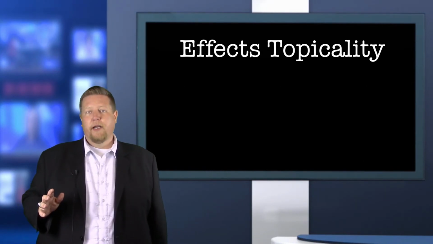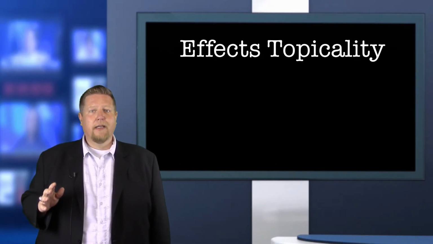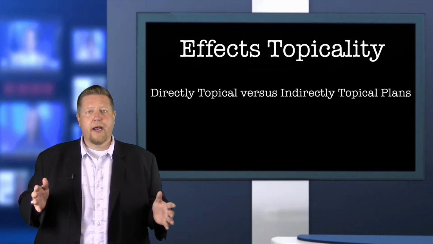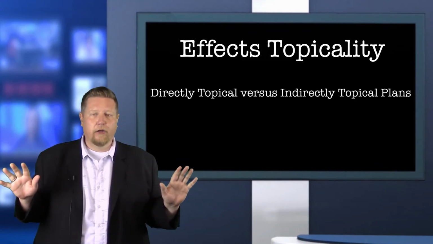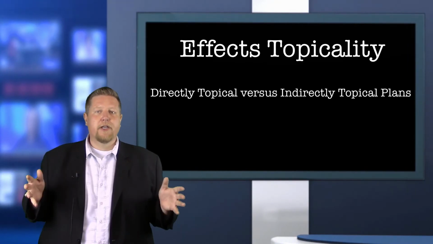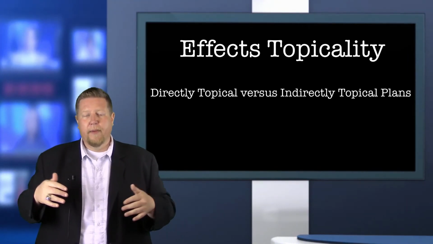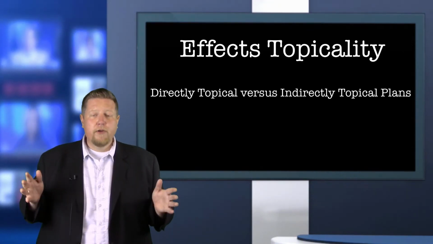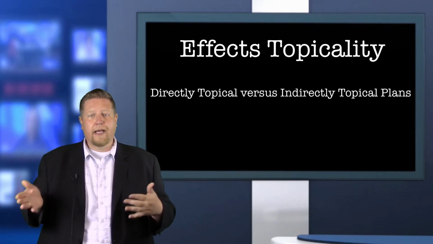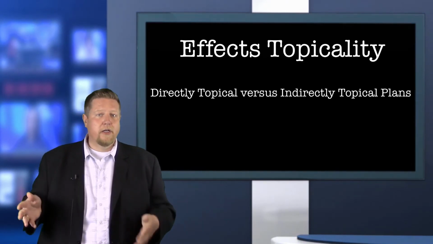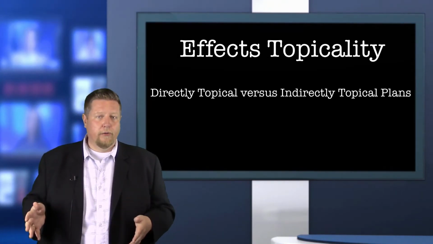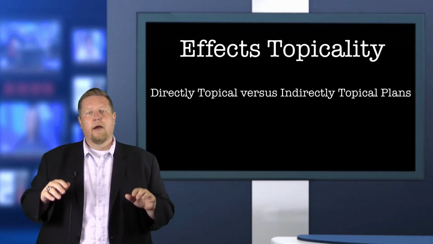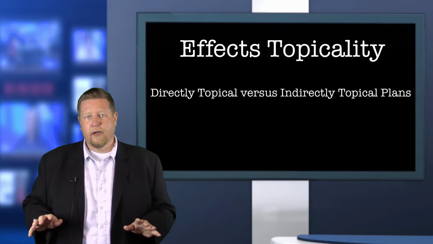Now, there's one last thing we need to discuss about affects topicality, and that's the line between directly and indirectly topical. Because if we aren't careful in our understanding of affects topicality, every plan could be considered affects topical. Let's say, for example, the plan requires the federal government to limit the use of domestic drones. Well, the plan itself does actually require a few steps to be topical. First, the government has to enact the plan, then the Department of Defense carries out the plan, and then the surveillance is reduced. At first glance, an overeager negative team could claim that this affirmative plan requires a whole lot of steps and is therefore affects topical.